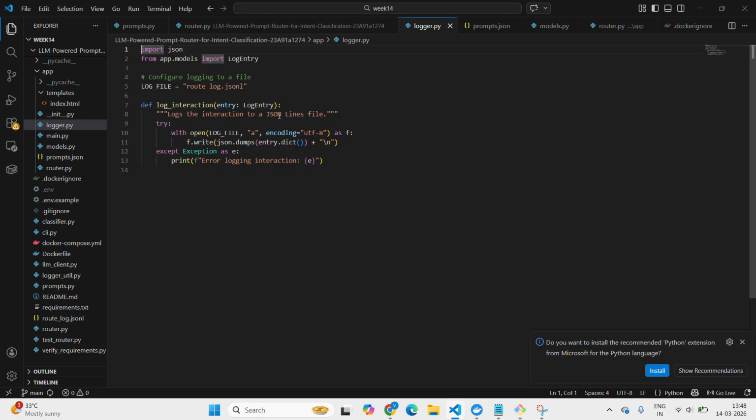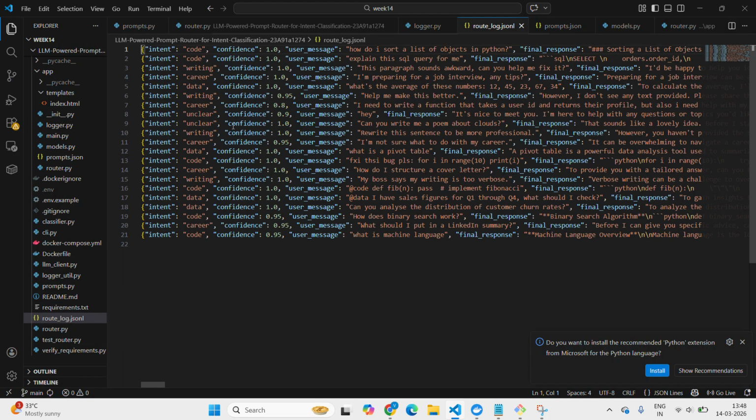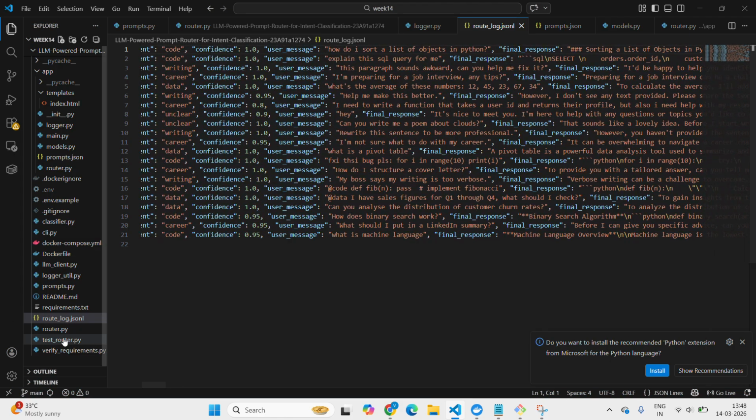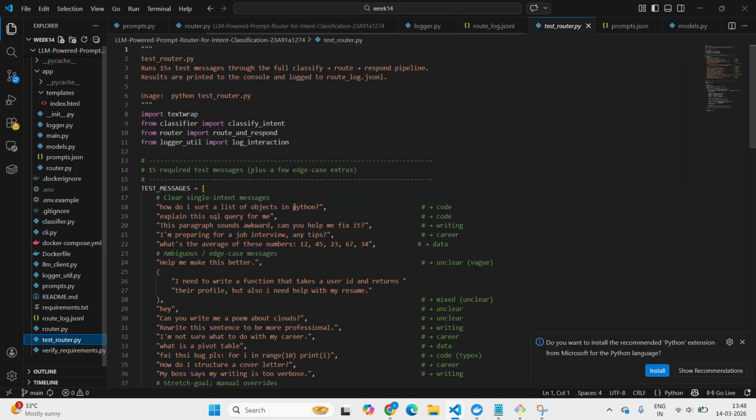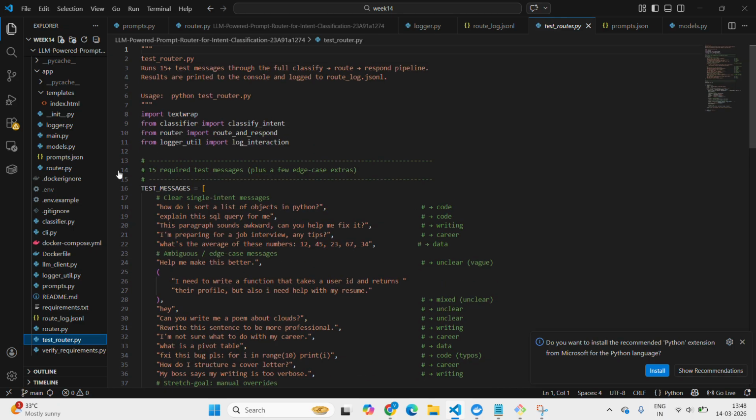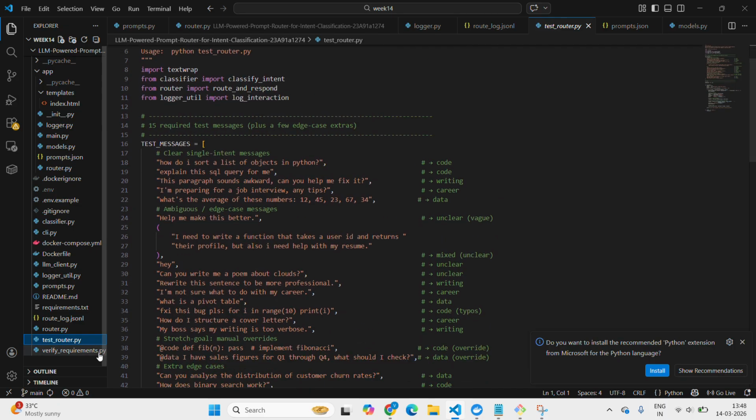And logger.py. It stores the logged interactions to a JSON file, route_log.json as well. It stores the database of each question or each data stored: which type of intent, the confidence, the user message, and the final response of the message. This is test_router. These are the questions given by the partner team to test and verify the requirements.